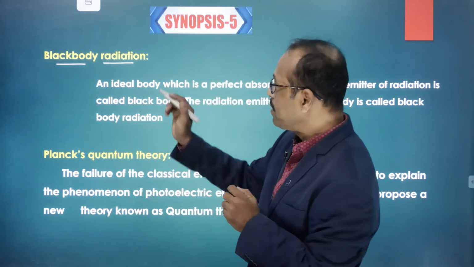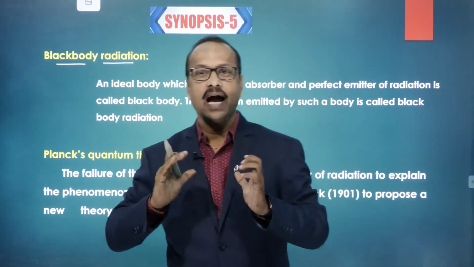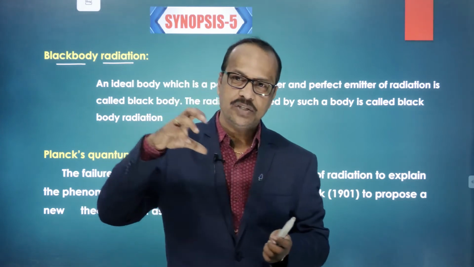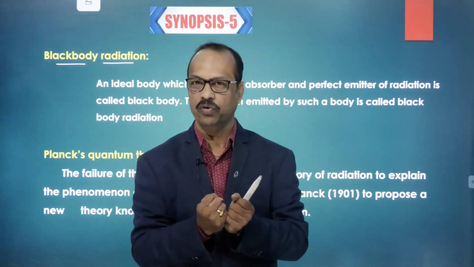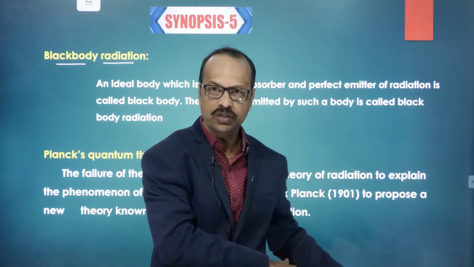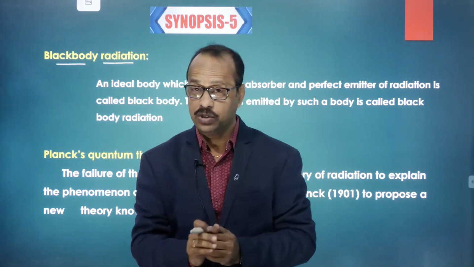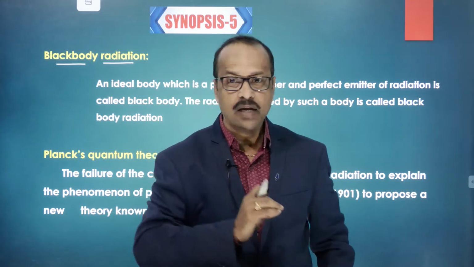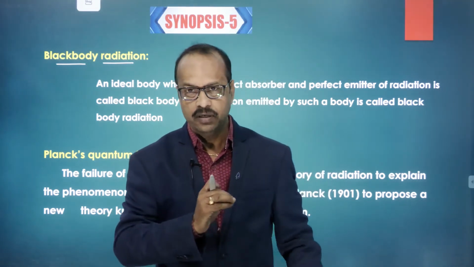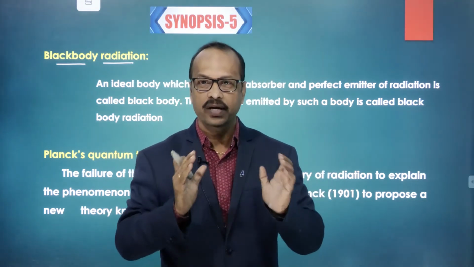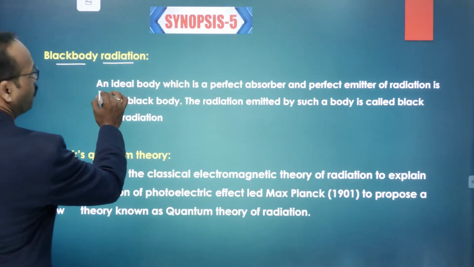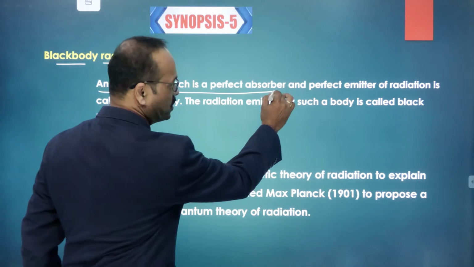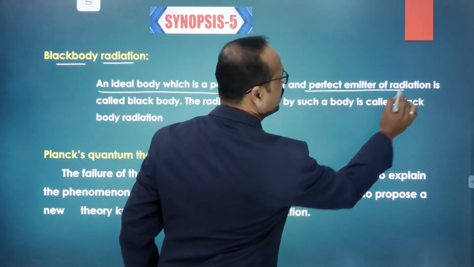But the black body is an ideal body. Whatever radiation falls on it, it absorbs all of it, and it also emits all of it. The meaning is that a black body is not only a perfect absorber but also a perfect radiator, an ideal body which is a perfect absorber and a perfect emitter of radiation.